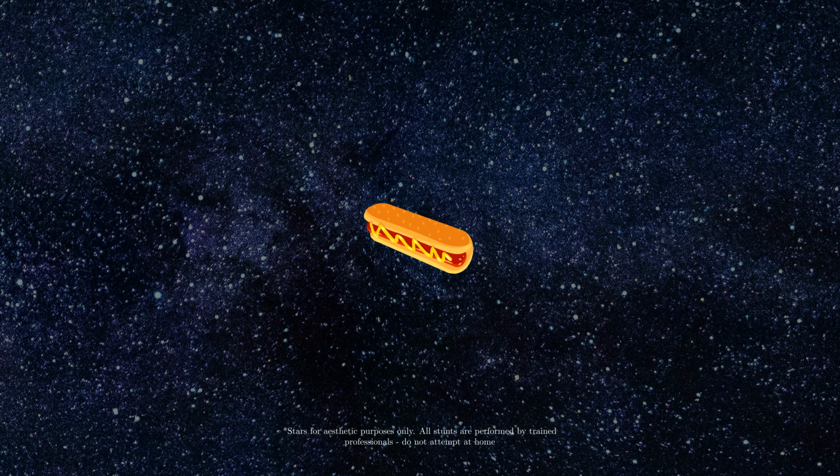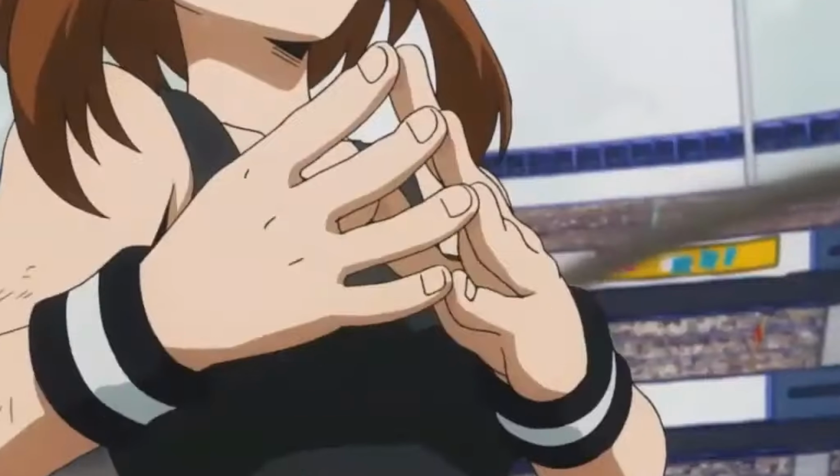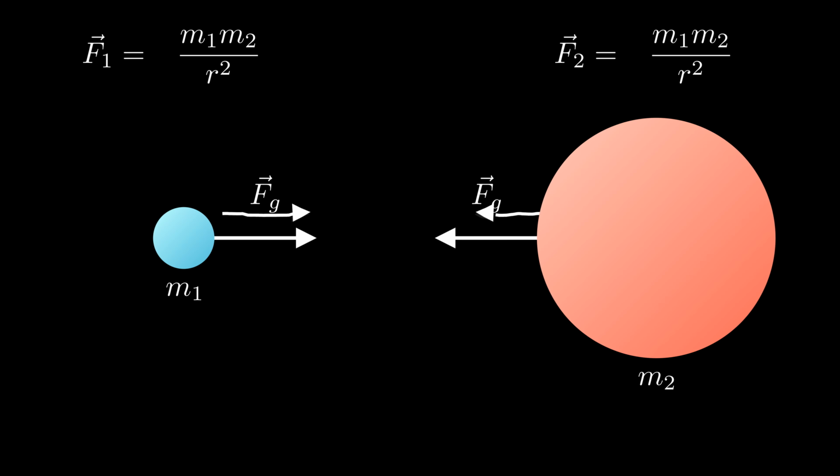So, in this video, we'll dive into the actual physics of zero gravity and see if we can't find a way for Uraraka to keep her awesome abilities without entirely disregarding the underlying mathematics.